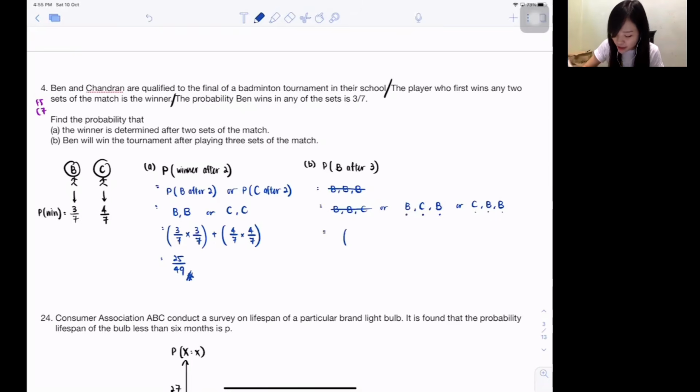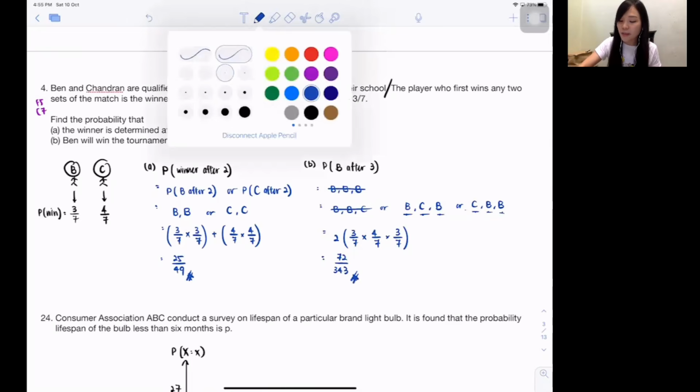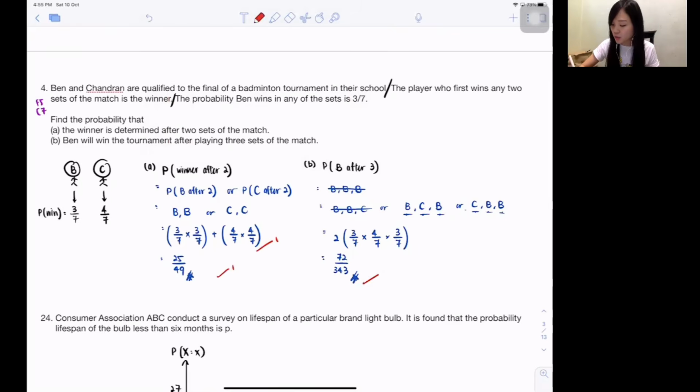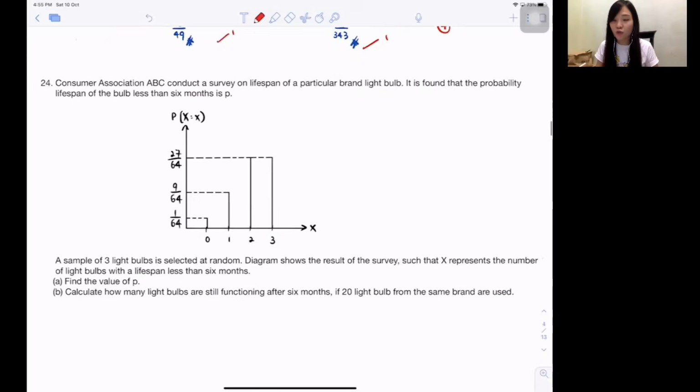So guys, Ben wins 3 over 7, and Chandran wins 4 over 7, and Ben wins 3 over 7. Plus, but it's unnecessary to write again, because Ben, Chandran, Chandran, Ben also is 2 Ben, 1 Chandran. Definitely the probability will be the same. So just press times 2, get the answer. You guys get 72 over 343. Done. How many marks is it? 4. Here 1, here 1, here 1, here 1, all together 4 marks. Done. Hopefully you guys understand it.